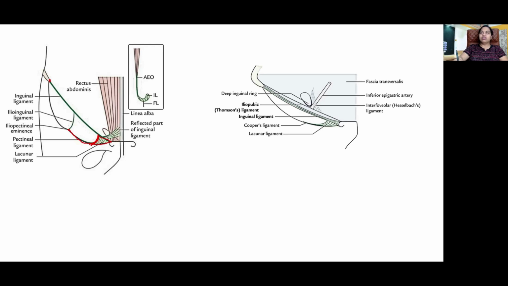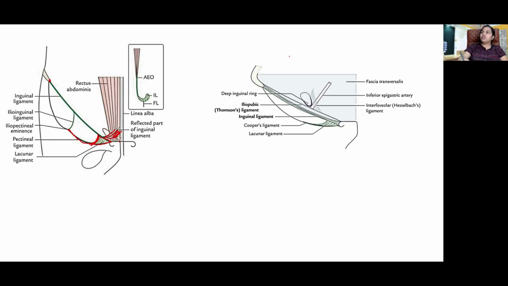Lacunar ligament is also called Gimbernat's ligament. Then some fibers turn upwards and medially in front of the conjoint tendon to insert into the linea alba. These fibers form the reflected part of the inguinal ligament, which is also called the third crus of the superficial inguinal ring.